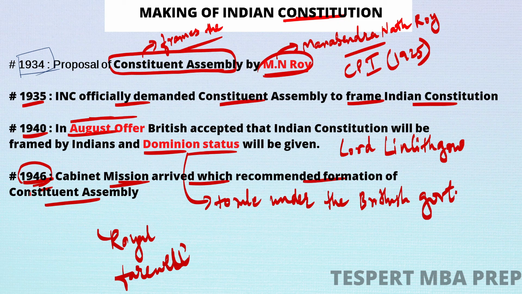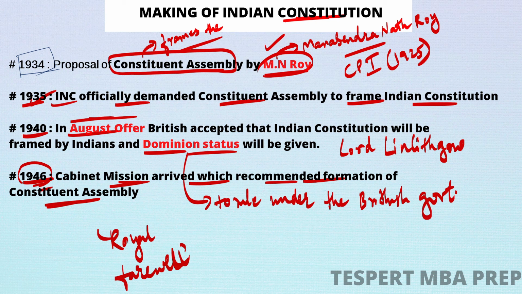When this cabinet mission arrived, it recommended the formation of the Constituent Assembly, and then the Constituent Assembly was formed. But the first idea was given by M.N. Roy. In 1934, for the first time, M.N. Roy proposed the idea of the Constituent Assembly, and in 1935, Nehru officially demanded the Constituent Assembly in the INC, the Indian National Congress.